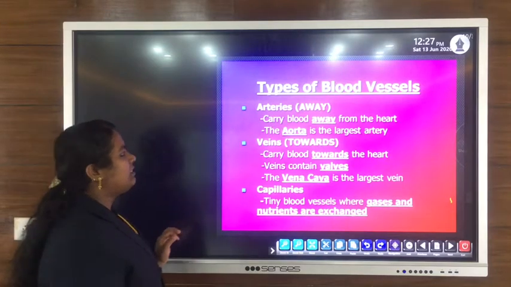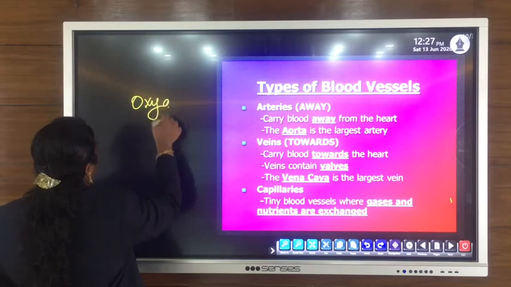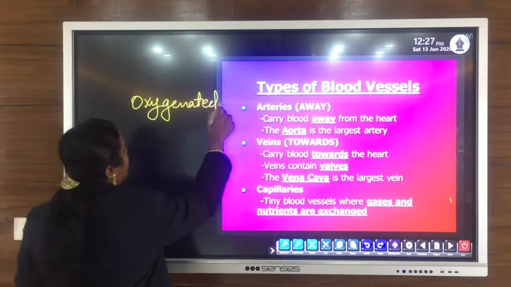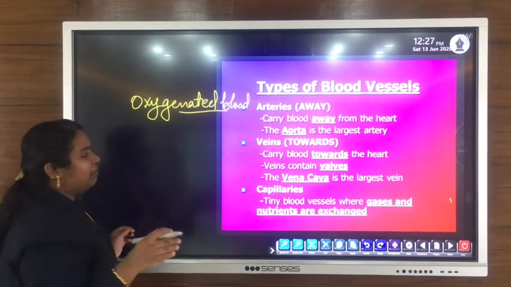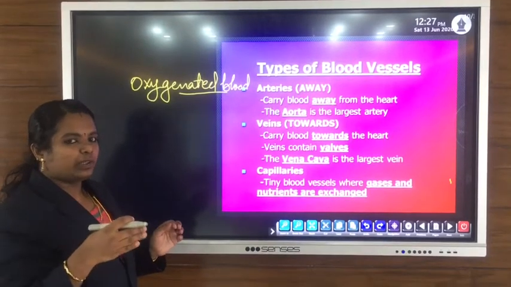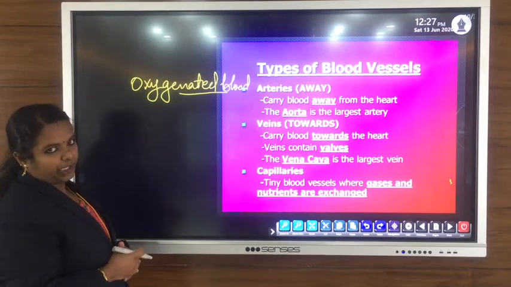These arteries always carry oxygenated blood. Why? Because they carry oxygenated blood from the heart to different parts of the body.